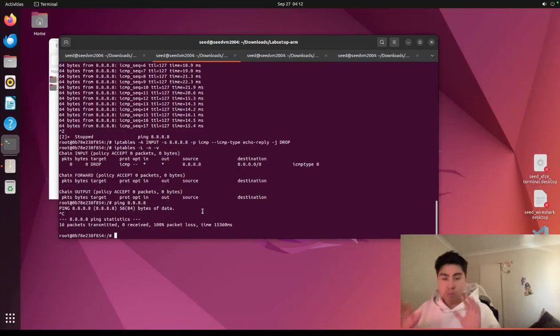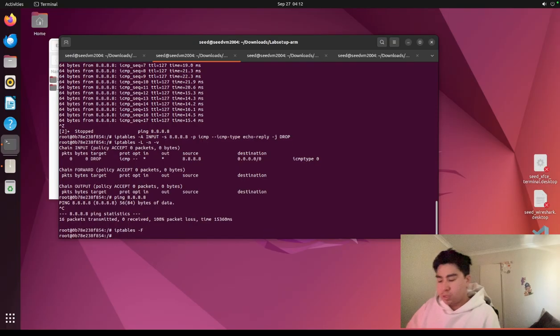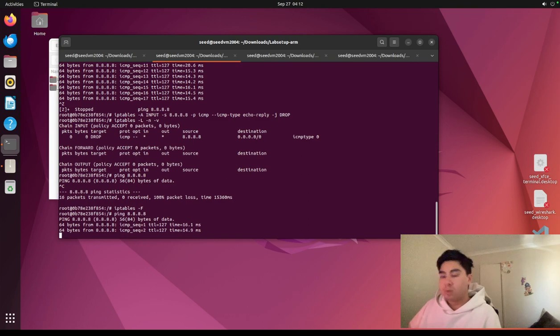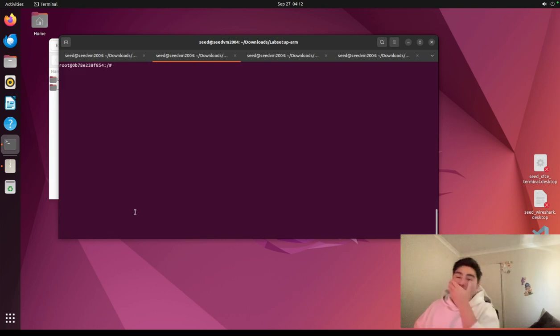So first, before doing that, we have to clear everything. Let's see that we can still ping to the outside despite clearing everything. Yeah, we can. So that's all good, that's cleared out. Now we're going to be doing 2.3. This section is going to be a bit long.